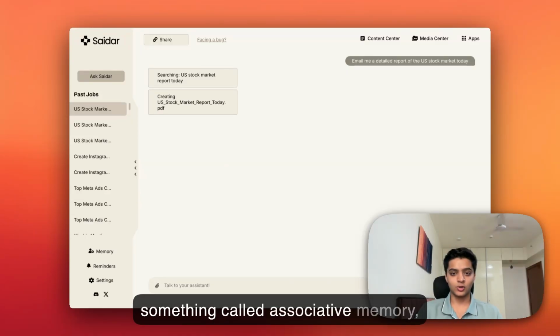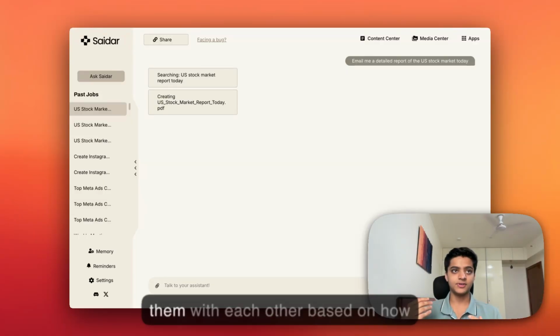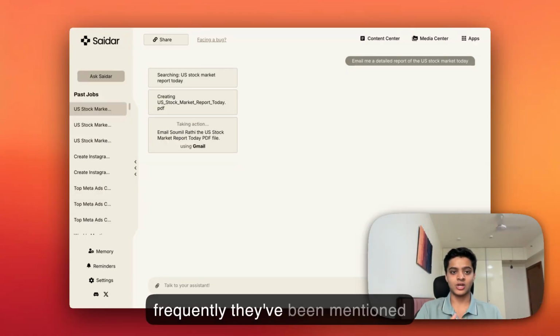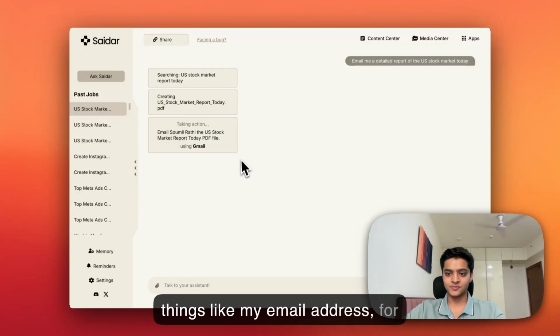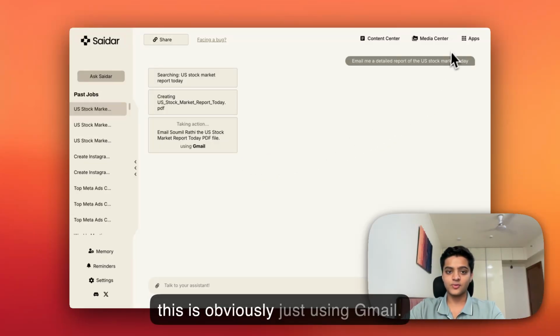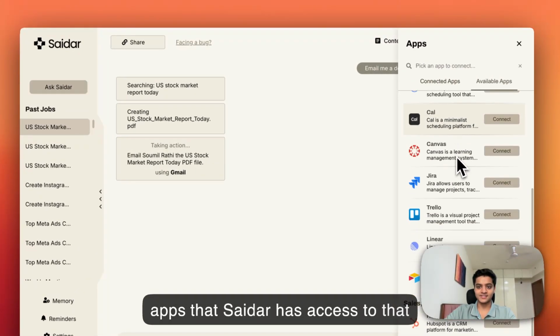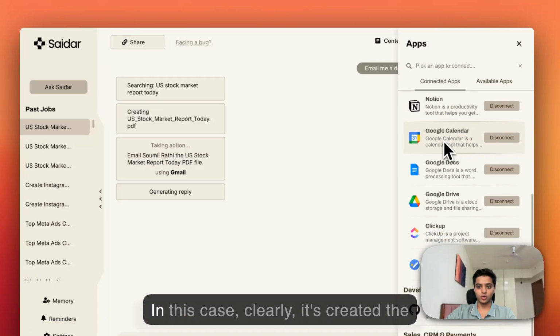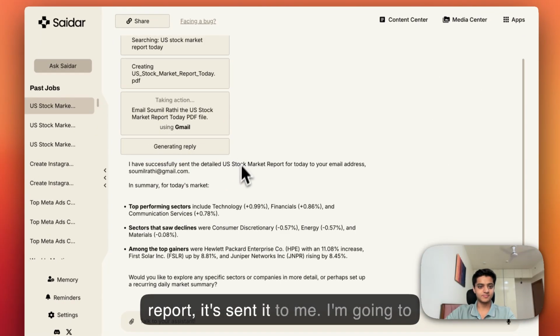It also has something called associative memory, which is basically that it remembers things about the user, it associates them with each other based on how frequently they've been mentioned before, which allows it to remember things like my email address, for example. Like I didn't give it my email address, it still remembers it. Now, this is obviously just using Gmail. There are a whole bunch of different apps that Saidar has access to that the user can use to try and automate. In this case, clearly, it's created the report, it's sent it to me.